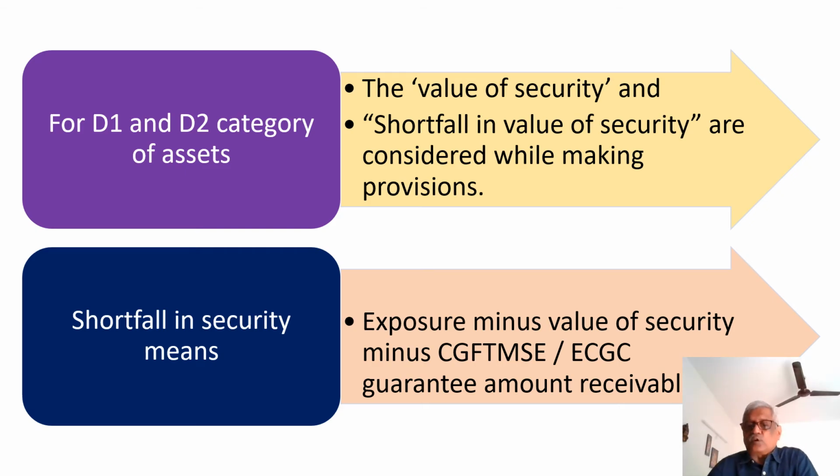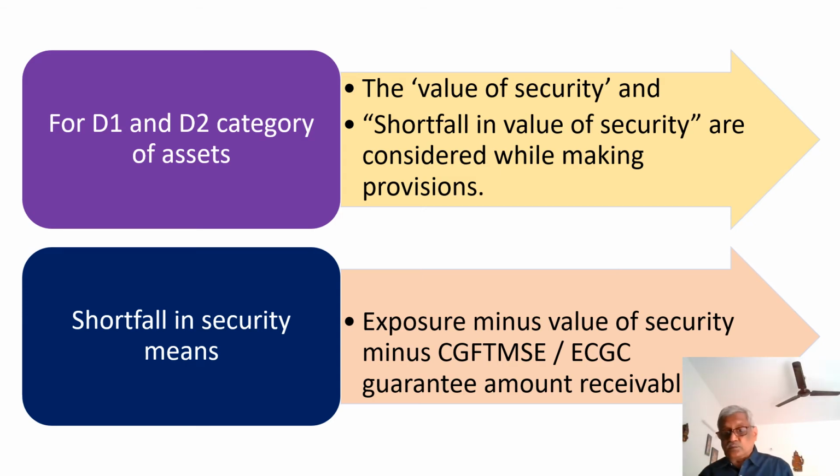Now what is meant by shortfall in security? A case where the advance is guaranteed by the Credit Guarantee Fund Trust Scheme for Micro and Small Enterprises, or the Export Credit Guarantee Corporation guarantee is available.